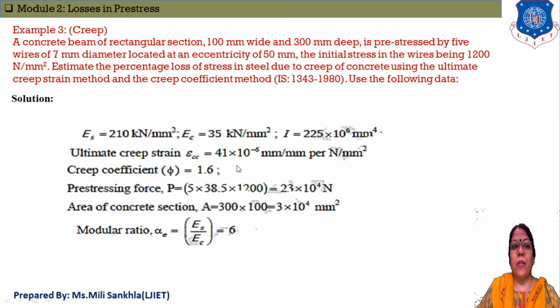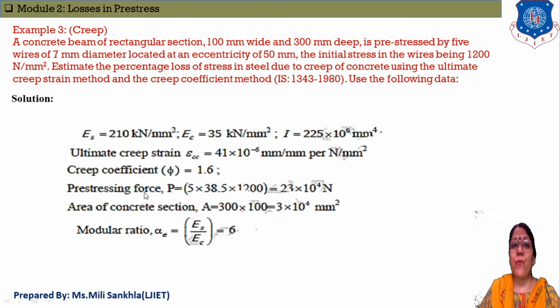Okay, data is given here. First, Young's modulus of steel is equal to 210 kilonewton per mm square. Second, Young's modulus of concrete is equal to 35 kilonewton per mm square. Moment of inertia I is also given, 225 into 10 raised to 6 mm raised to 4, and ultimate creep strain epsilon Cc is equal to 41 into 10 raised to minus 6. Now creep coefficient phi is equal to 1.6. In some examples, theta is given in place of phi; both are the same. If the creep coefficient is given as theta or phi, both are the same, 1.6.